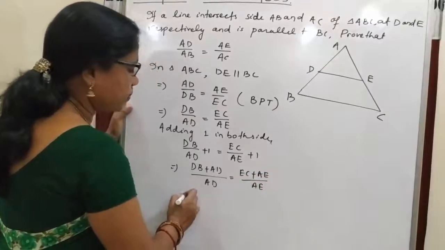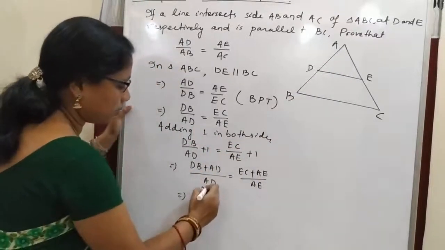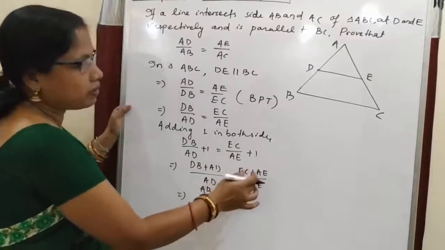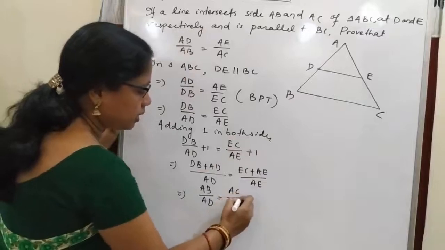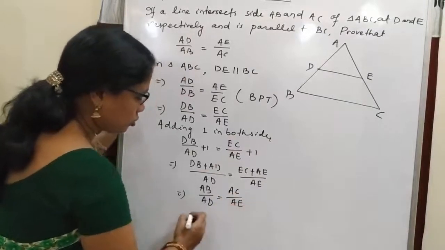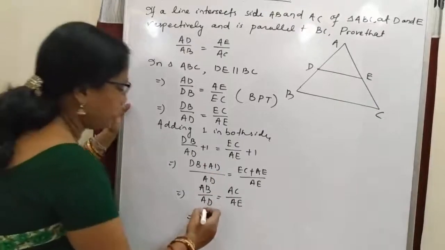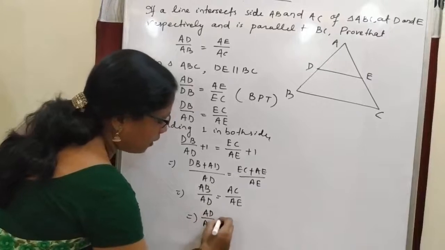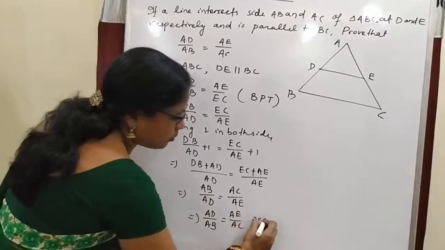So what is DB plus AD? DB plus AD is equal to AB. So AB by AD is equal to EC plus AE, so this is equal to AC by AE. So this implies, by again writing the reciprocals, AD by AB is equal to AE by AC. So this is proved.